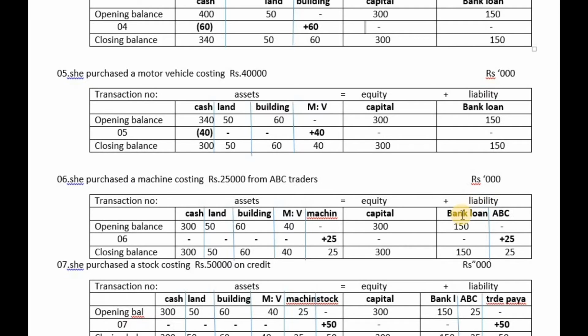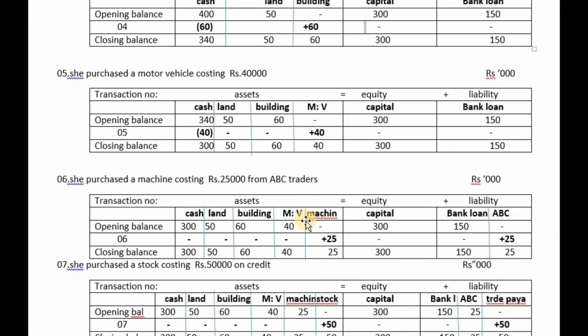Earlier we were having only a bank loan. Now we are having another creditor by the name of ABC. Then liability comprises of bank loan and ABC. And then here assets comprise of another asset which is called machine. Now total of assets comprises what? Cash, land, building, motor vehicle, machine.